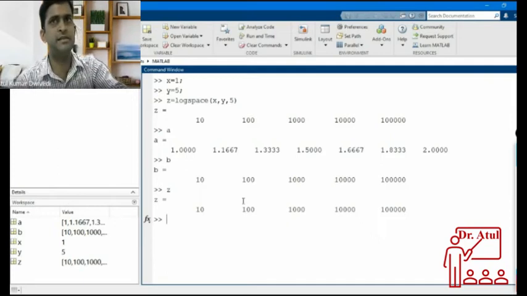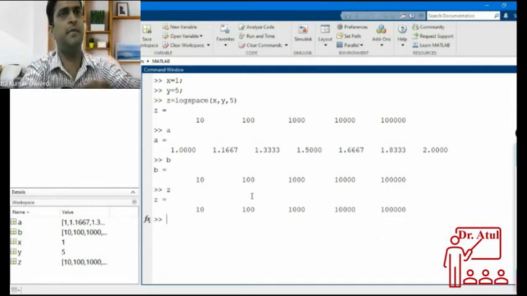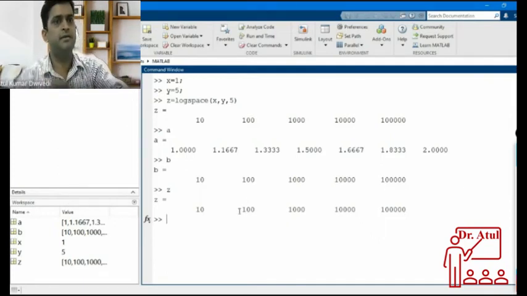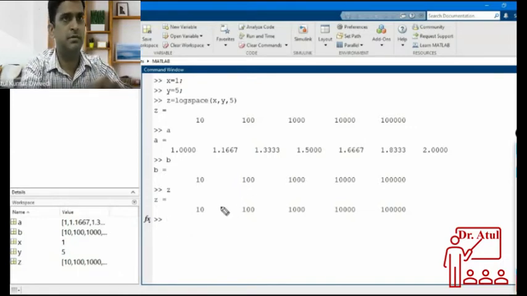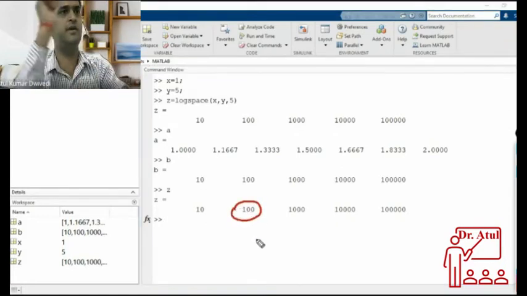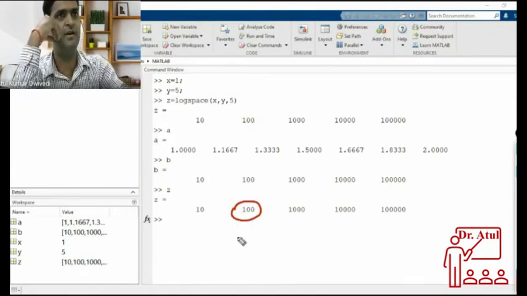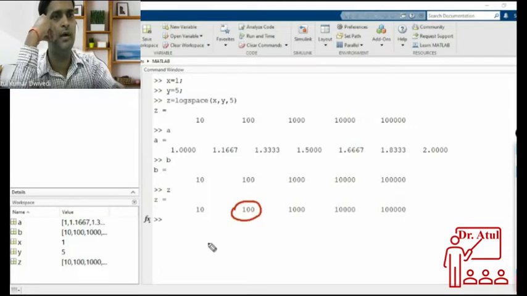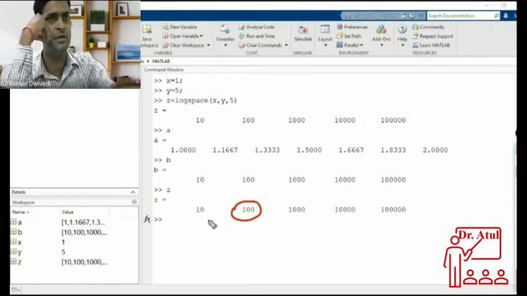Suppose I want to access a certain number from this array, say the second number of an array that is already stored. What command should I write?